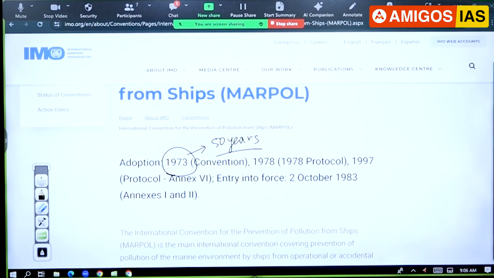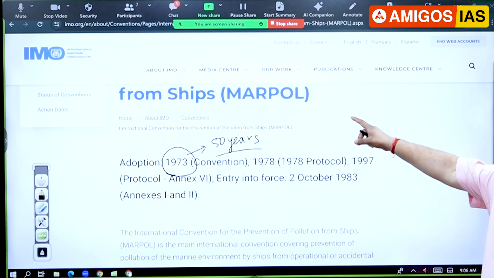Might be in the prelims exam. Question being waiting there, right? Already a question being set. 50 years of this convention, and India is a member country, a member party. And we have a very good shipping industry also in India, so we are also implementing the provisions. So that could be a question.